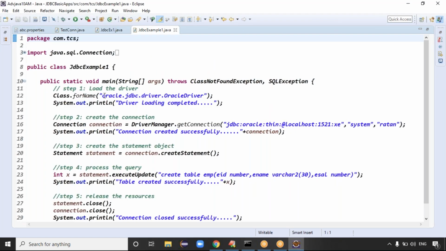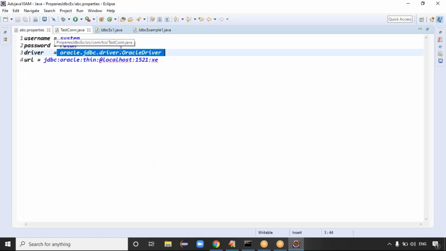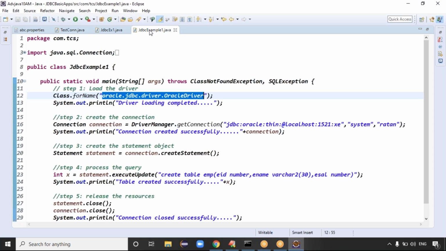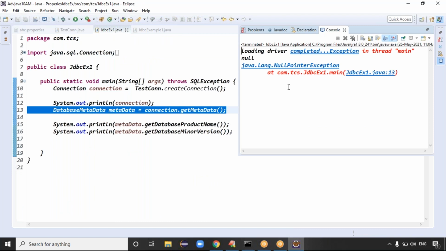Oracle.jdbc.driver.OracleDriver is the class name, correct only, but you are getting an issue. JDBC example one, you can run this code. Loading is completed now. Why?